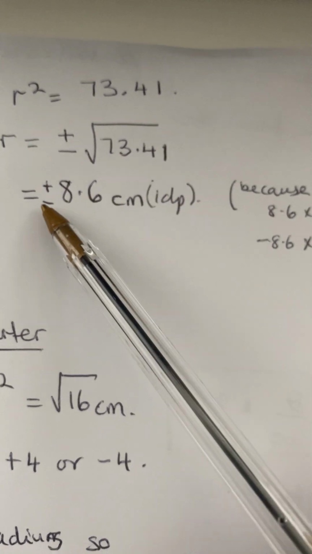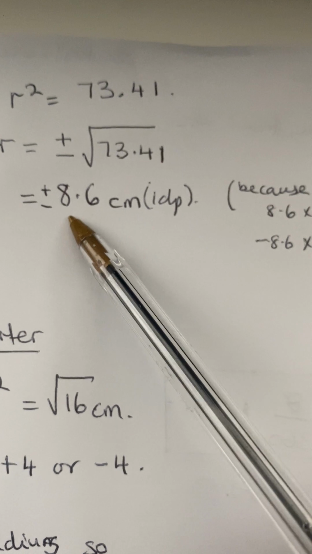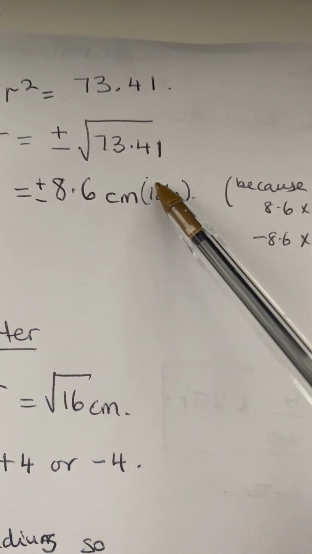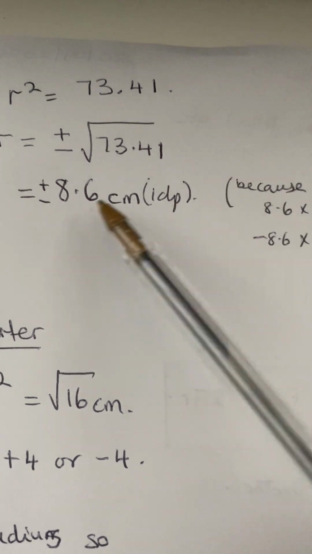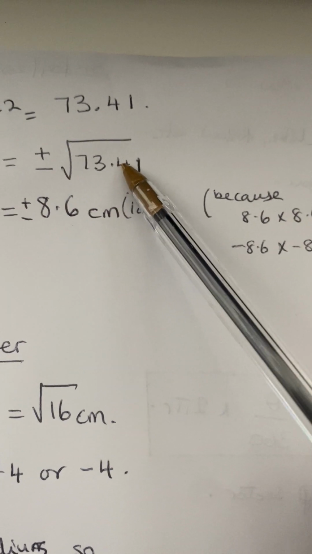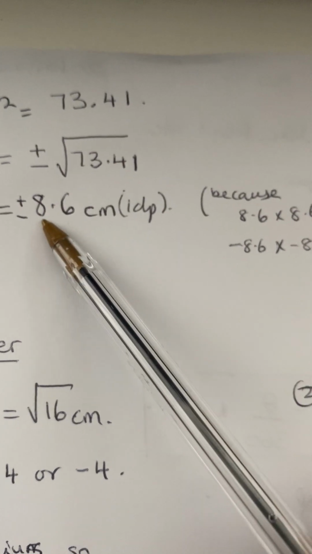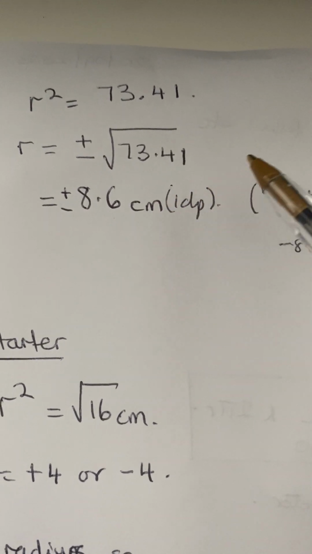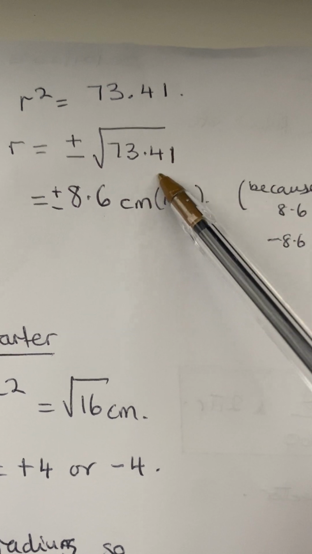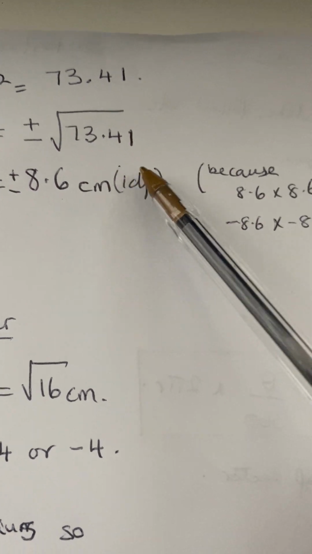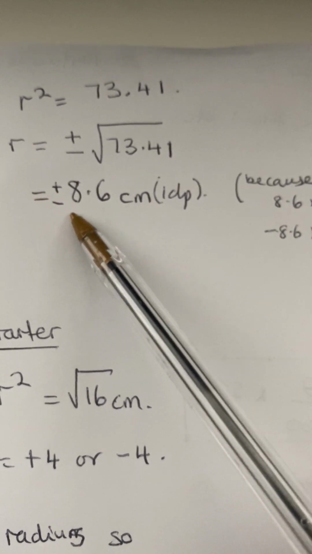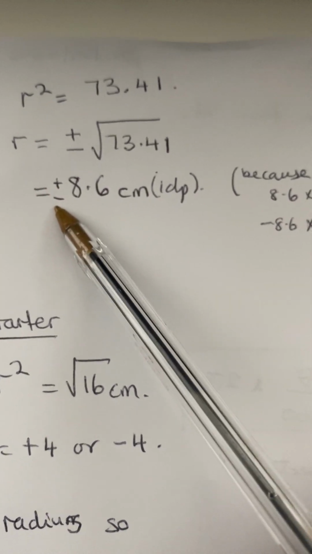Now here the answer will be plus and minus, because minus 8.6 times minus 8.6 will give us this number, and positive 8.6 times positive 8.6 will give us this number here. But because radius is a length, we can't choose the negative part.